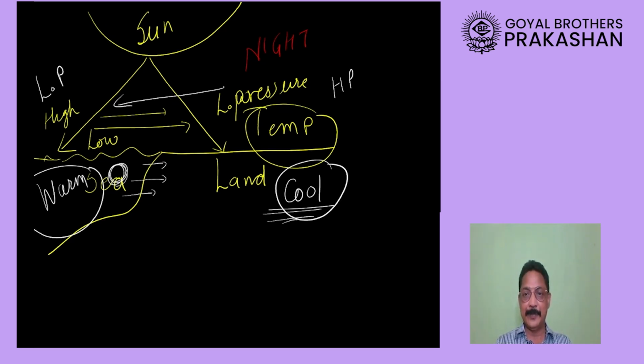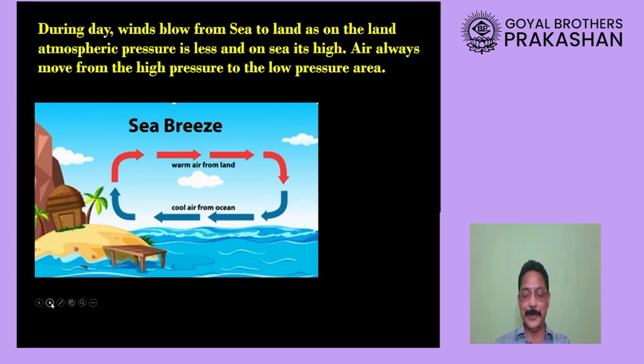Because of the water. That is what we call the moderating effect of sea. Okay, now you can see there in the picture here, sea breeze. It's a daytime, and what will happen during the daytime? You can see here the wind is blowing from where? From the sea towards the land. And what is happening during this time? Because wind is blowing from the sea towards the land, and this wind is cool, therefore the condition near the seashore will also start cooling down. That means temperature will not increase.